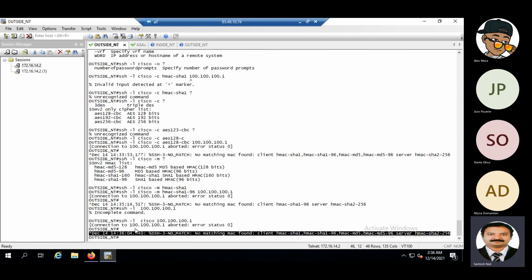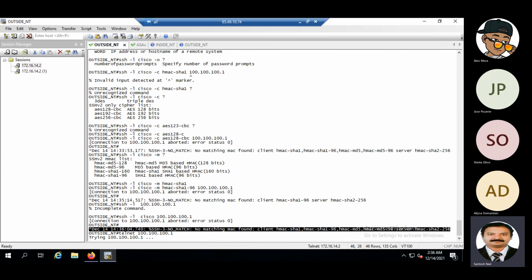But anyway, the SSH is happening. Let me try the telnet once. Telnet is still not happening.